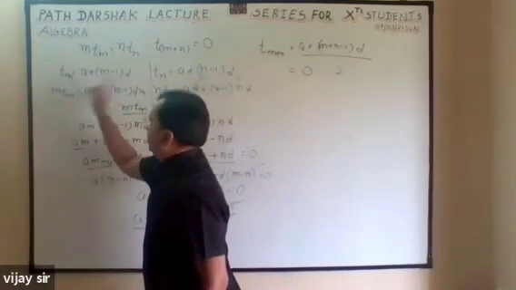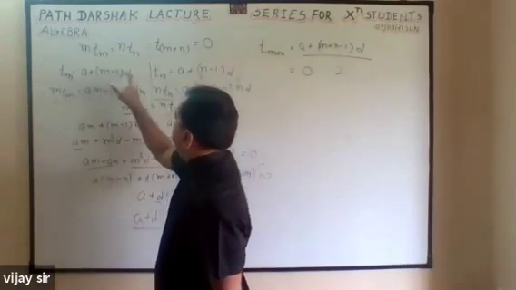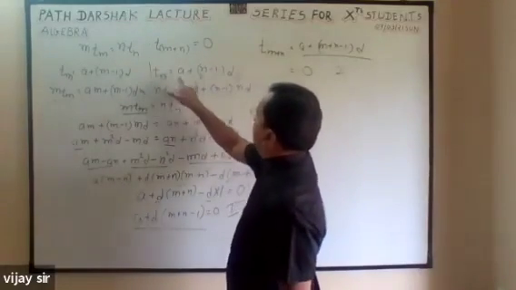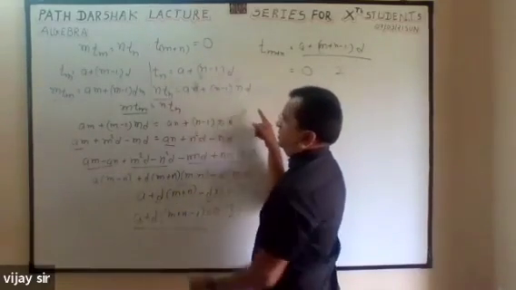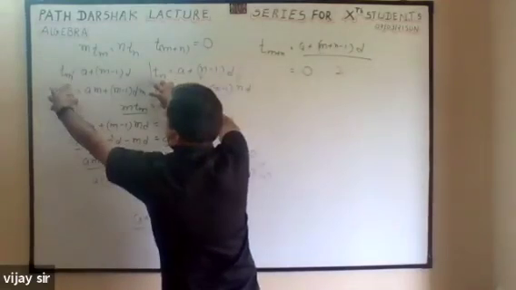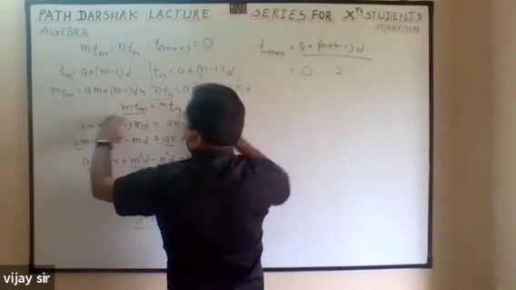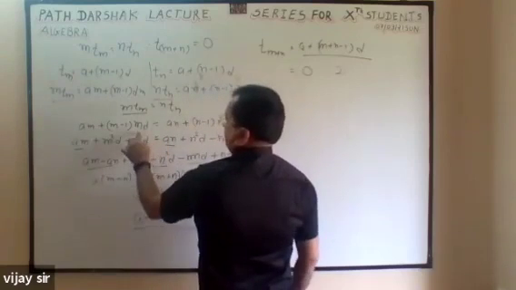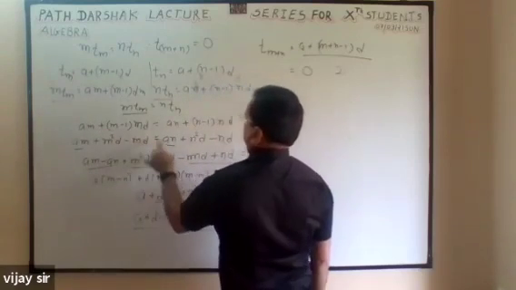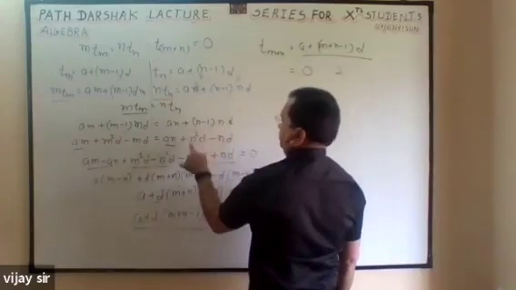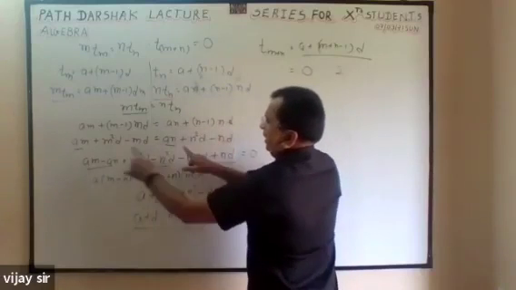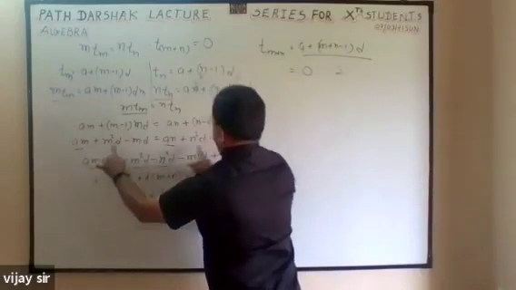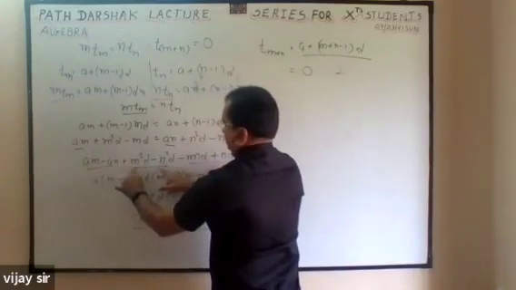Now both sides multiply by m and by n. Now left side is equal to right side also. Then open the bracket. This into this, this into this. Now same, A and A same. d square with this.